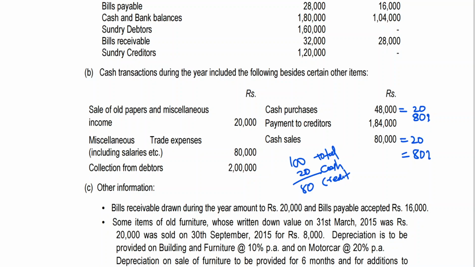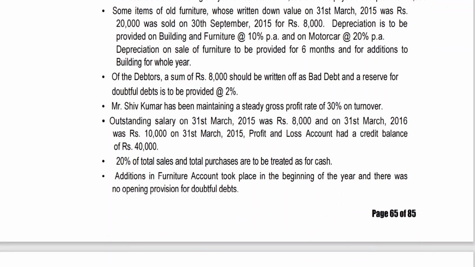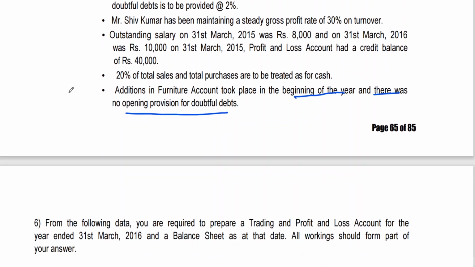So, okay, let me begin doing the problem. And there is one more point. Yeah, he has given an adjustment, though I thought he had not given it. Additions to the furniture account took place at the beginning of the year, and there was no opening provision for doubtful debts. I've already told you that this information is not given directly. Even if it is not given, we can ascertain it. But since he has given it, and says the addition to furniture took place at the beginning of the year, on the new addition also you need to calculate depreciation for the full year.